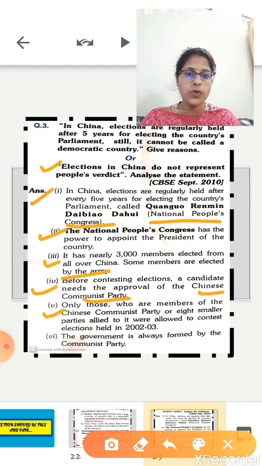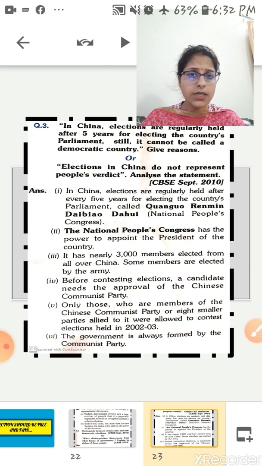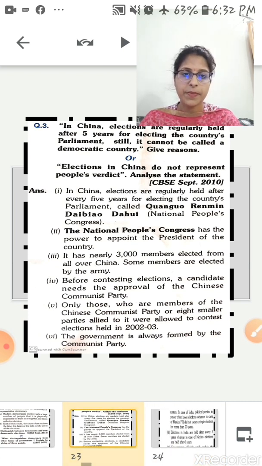Only those who are members of the Chinese Communist Party or the 8 small parties aligned with it were allowed to contest the election held in 2002 to 2003. So the government is always formed by the Communist Party. That's why we can say that China is not a democratic country.